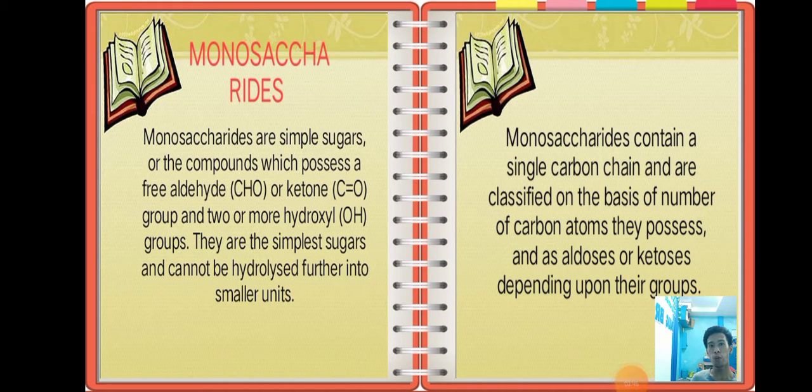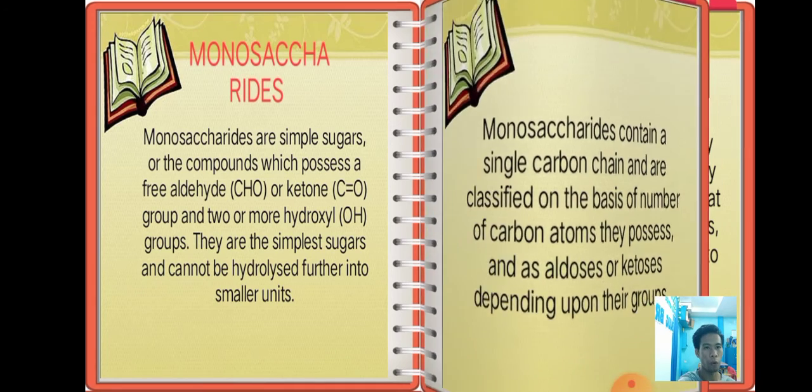Let us first discuss what monosaccharides are. The term mono means single only. Monosaccharides are simple sugars, compounds which possess a free aldehyde or ketone group and two or more hydroxyl groups. They are the smallest or simplest sugars and cannot be hydrolyzed further into smaller units. Monosaccharides contain a single carbon chain and are classified on the basis of the number of carbon atoms they possess, and as aldoses or ketoses depending upon their group.